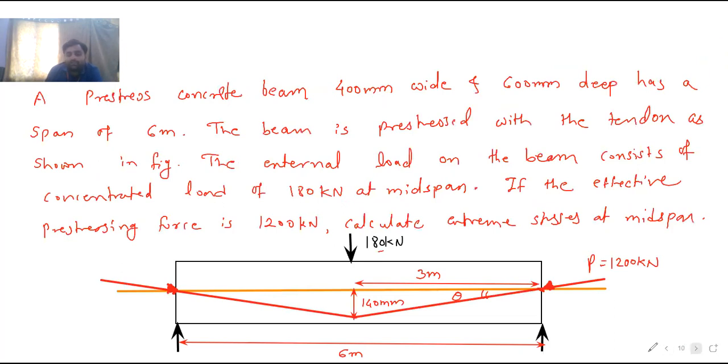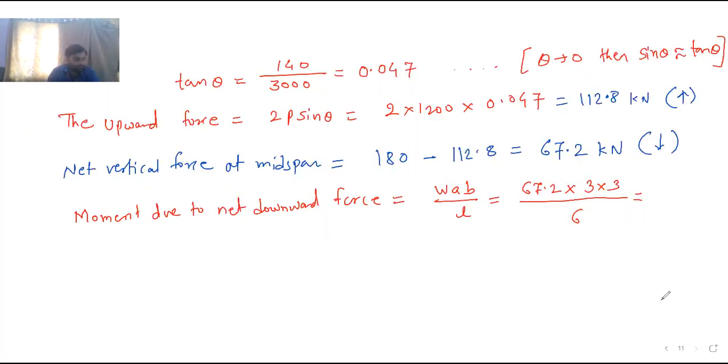Solve this and let me know the answer. 100.8, okay, that is the bending moment, 100.8 kilonewton meter.